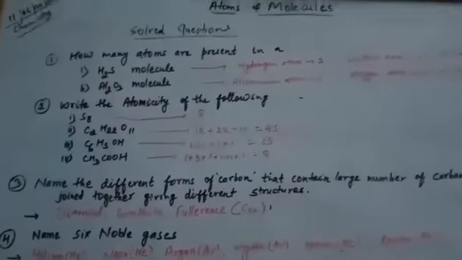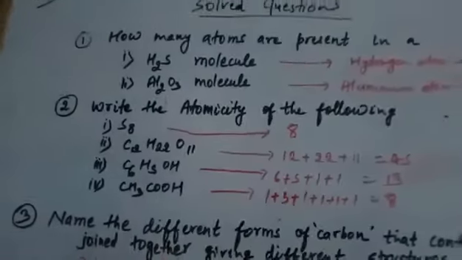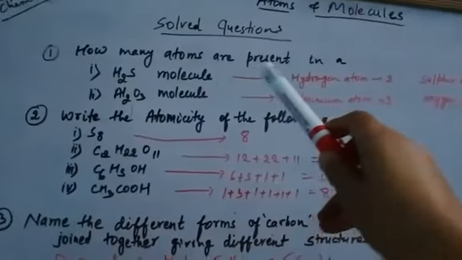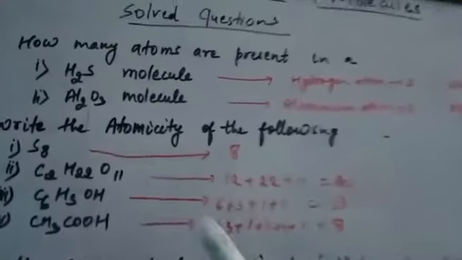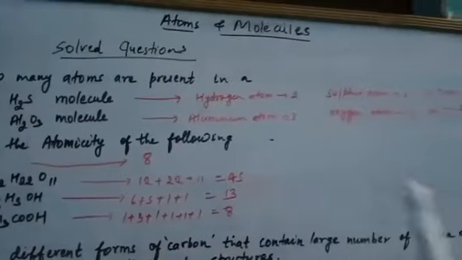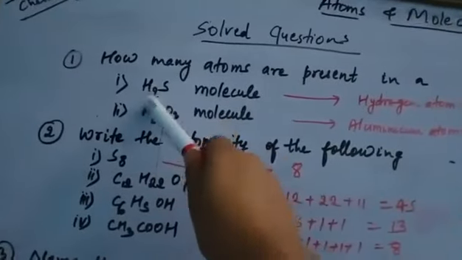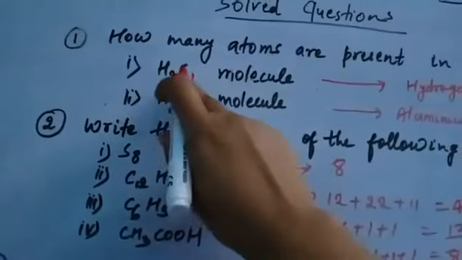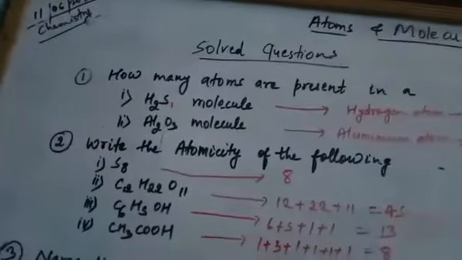So before that, you have to get prepared and learn all the different types of ions. Okay, so we will see solved questions quickly. I gave you some questions. We'll discuss how many atoms are present in an H2S molecule. It was very easy, and you have all done it correctly. You know there are 2 hydrogen atoms and 1 sulfur atom. So overall 2 plus 1, so a total of 3 atoms are there in an H2S molecule.